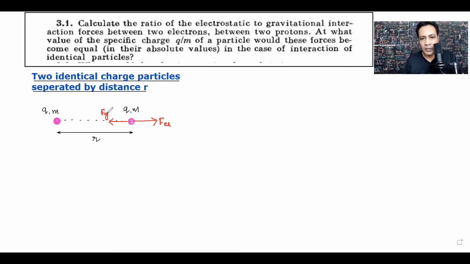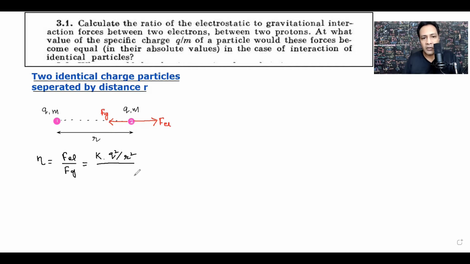So we want to calculate the ratio of these forces, electrostatic and gravitational, and let me write that ratio to be, say, eta. So eta is equal to F electrostatic divided by F gravitational. Assuming they are in free space, F electrostatic is the constant of proportionality k, which is 1 by 4 pi epsilon naught, multiplied by the product of charges, that is q square, divided by separation square.